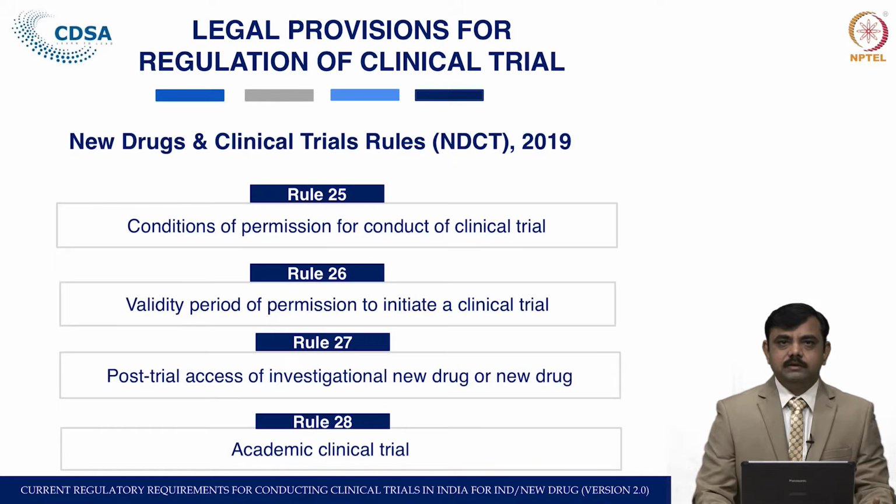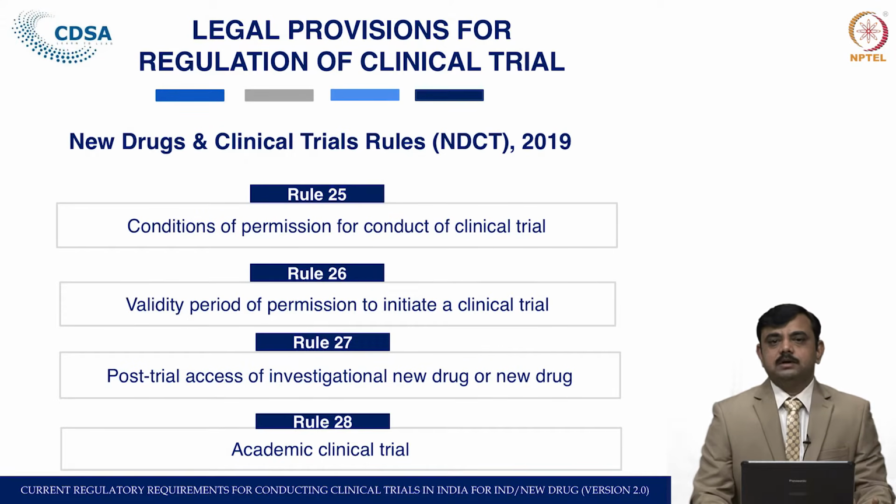Rule 26 is the validity period. Under this rule, the validity period for conducting or initiating the clinical trial is given. Rule 27 is the post trial access of the investigational drug or new drug. After completion of the trial, whether to give the patients or subjects post trial access or not is mentioned in this rule. Rule 28 is related to academic clinical trials. We have seen that an academic clinical trial is not for the commercial market, it should be initiated by the investigator, and it is only for academic purposes.